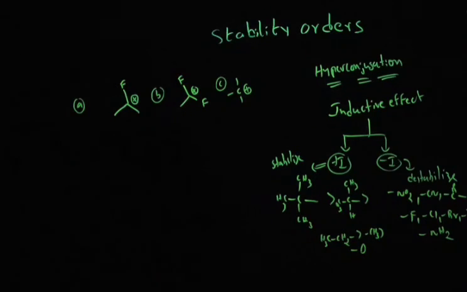In case 1, you can see in option A, there are 2 plus I methyl groups. The methyl group is a plus I group, this is also a plus I group, but fluorine is a minus I group. Fluorine is always a minus I group. Even though it contains lone pair of electrons, it's never going to show a plus M effect, it always shows a minus I effect. So option A contains 2 plus I groups and 1 minus I group.